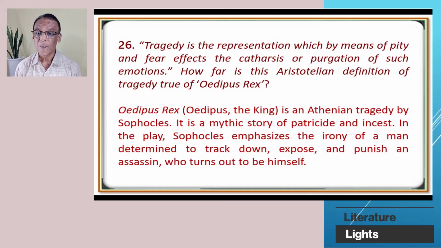In the play, Sophocles emphasizes the irony of a man determined to track down, to find out, expose, and punish an assassin, a murderer, who turns out to be himself. This is the first paragraph.